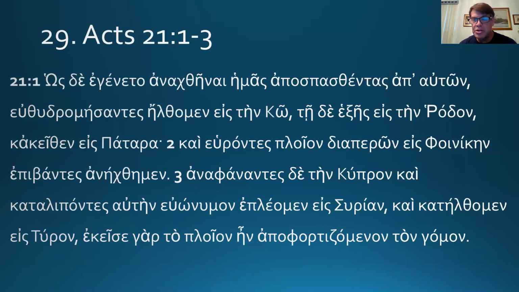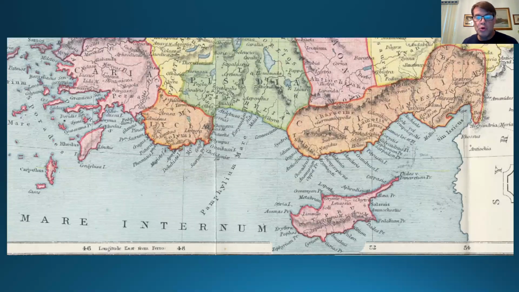So we've just finished Acts 20 where Paul says farewell to the Ephesian elders. He's had them come down to Miletus. And so I've pulled a new map off of Wikipedia. This is an early 20th century map. It's hard to read, but I can point out the places. So you can see Miletus is here and Ephesus is a little bit north there. So that's where Paul had his farewell to the Ephesians.